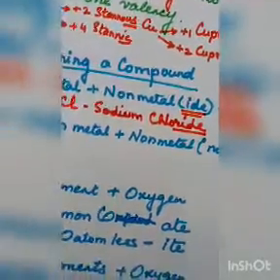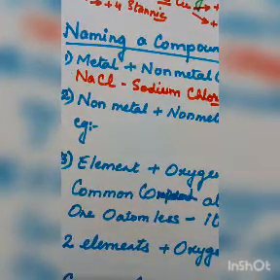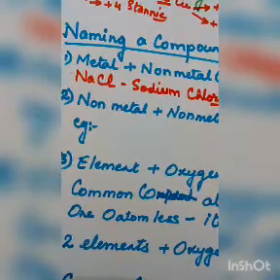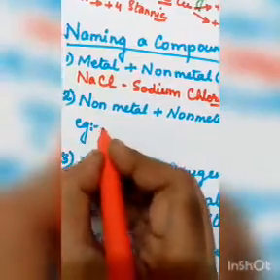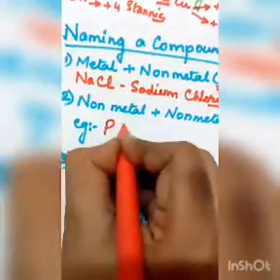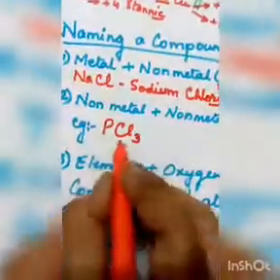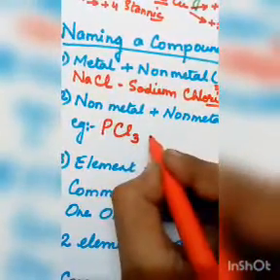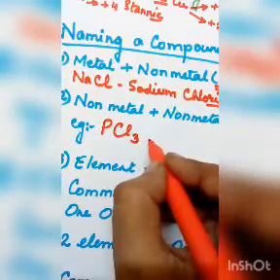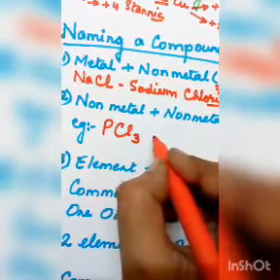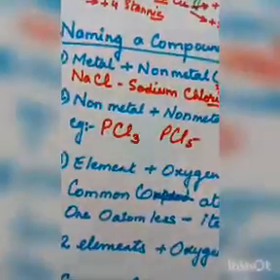Now let us take the second step: how to name the compound if both elements are non-metals. We write first the non-metal which has the lower number of atoms, and then the other one. Like if phosphorus is there with 3 chlorine atoms, first we write phosphorus and then chloride. The same -ide is used, but we also tell in the name how many chlorine atoms there are. Like phosphorus trichloride. If I write PCl5, phosphorus pentachloride.